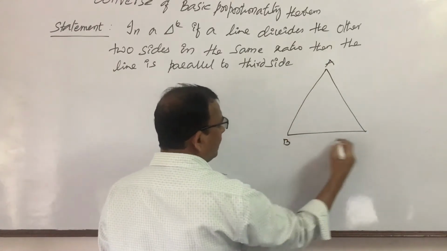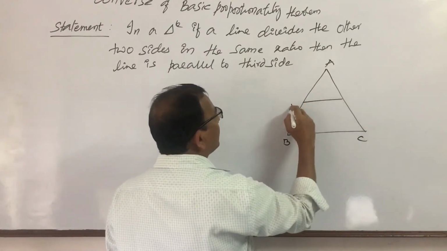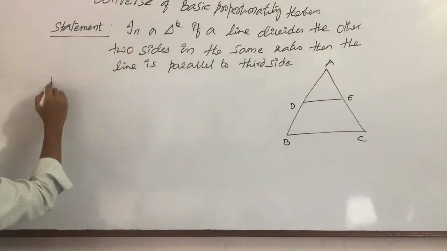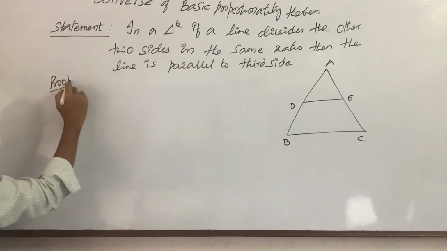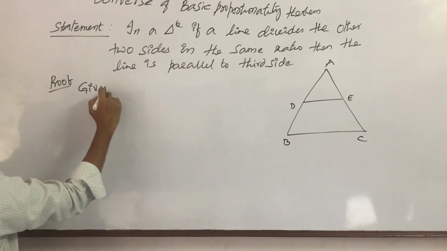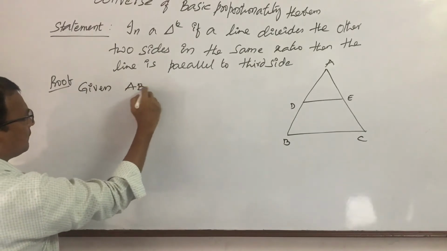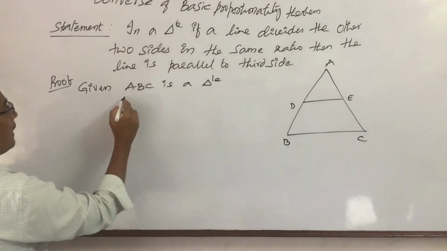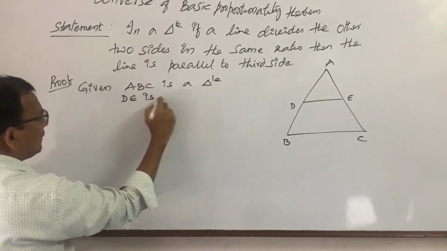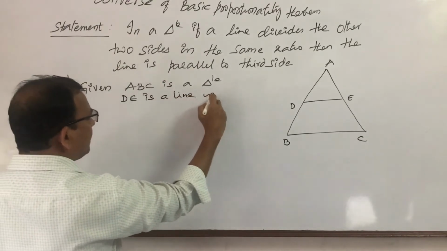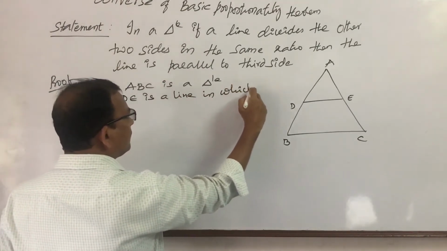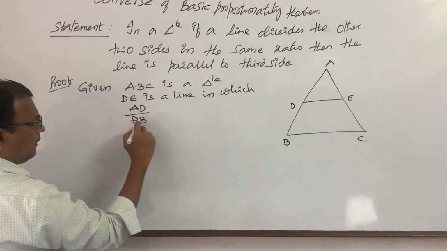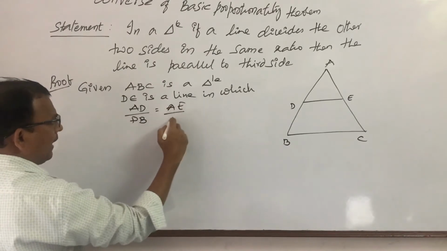Suppose this is a triangle ABC, and DE is a line. Now the proof. First, given: ABC is a triangle, and DE is a line in which AD by DB is equal to AE by EC.